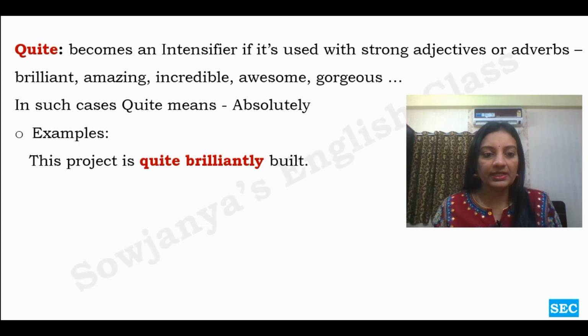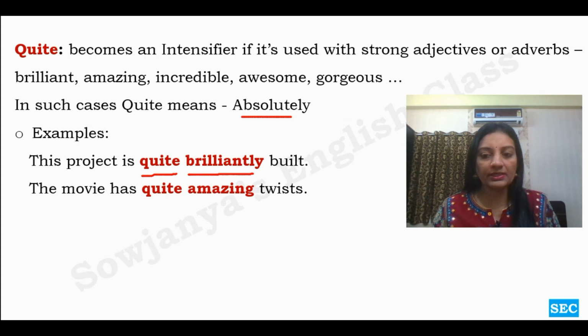This project is quite brilliantly built. Okay, so brilliantly is our adverb in the sentence. Quite brilliantly means absolutely brilliantly built. Okay, there is no doubt that it is brilliantly built. And then, the movie has quite amazing twists. So here also it has become an intensifier. Amazing is our adjective here. Quite amazing. So we are increasing the intensity of this adjective over here.